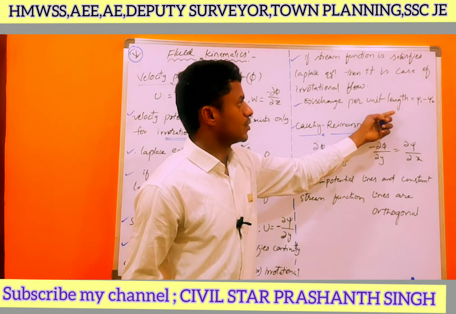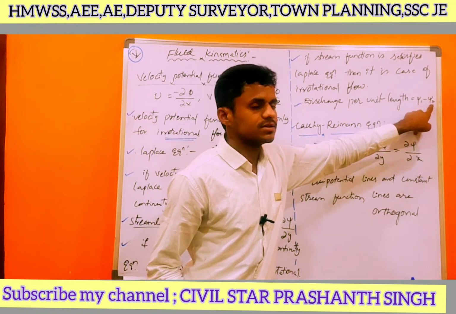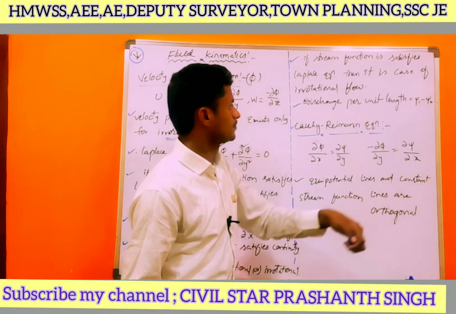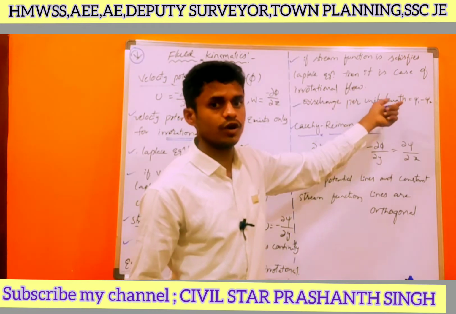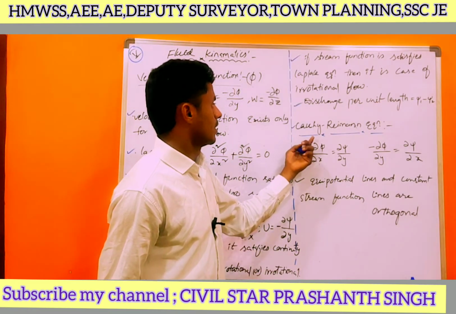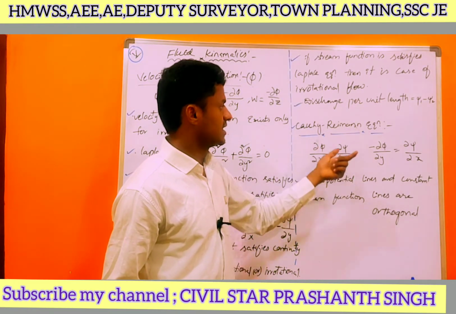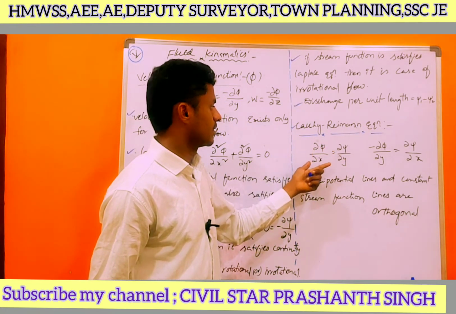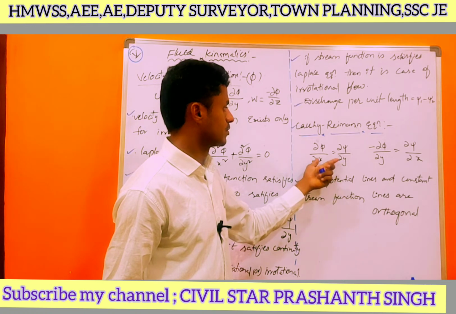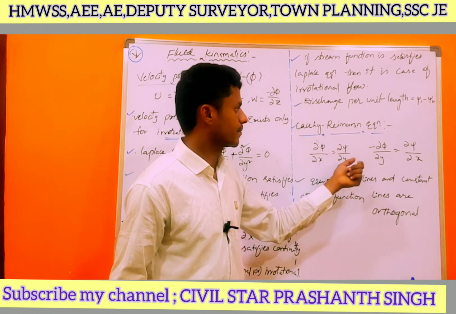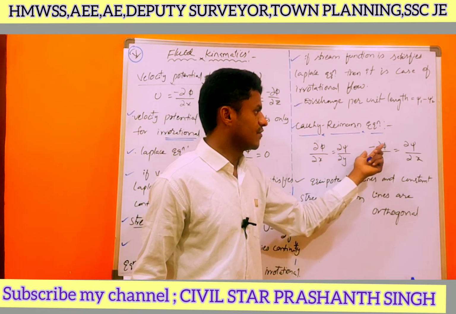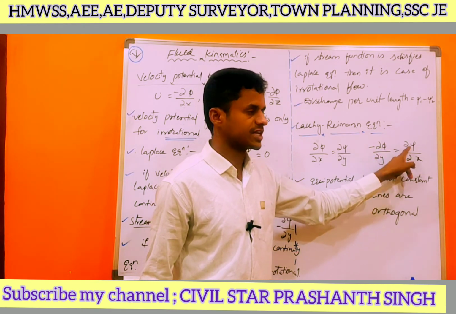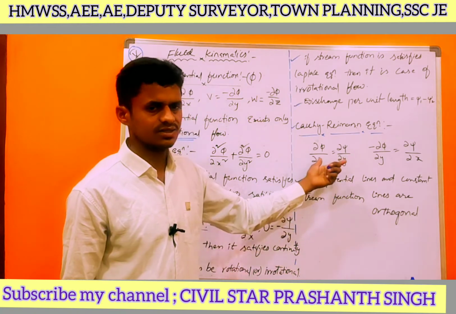Discharge per unit length equals ψ1 minus ψ2. He will give the ψ1 value and ψ2 value, or he will ask the direct formula also. Cauchy-Riemann equations. What are the Cauchy-Riemann equations? ∂φ/∂x equal to ∂ψ/∂y and minus ∂φ/∂y equal to ∂ψ/∂x. He will ask the direct formulas.